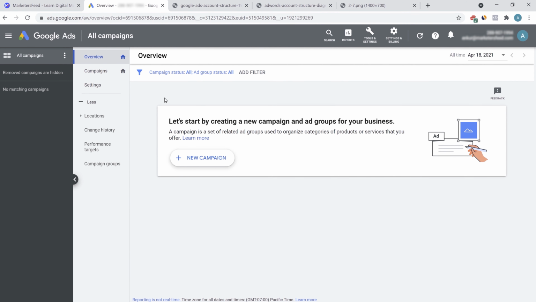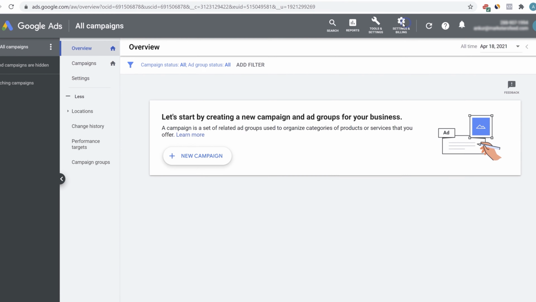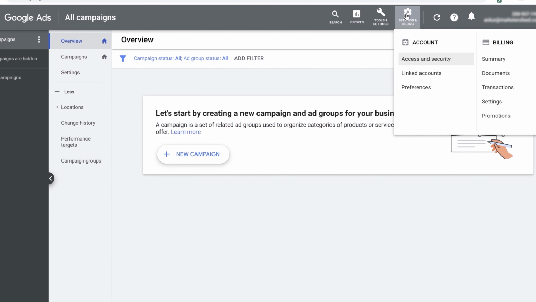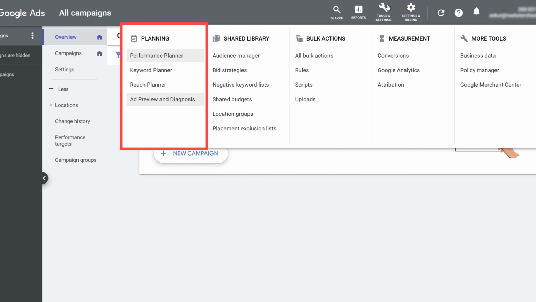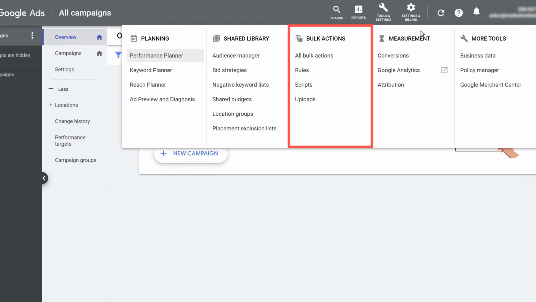This might be overwhelming for all the people who are just starting out with Google Ads, but don't be overwhelmed. It's fairly easy to understand. So all your settings and billing will be under this particular area, the access and security, the billing, etc., all the information. Now this is a very important area, tools and setting. Here you will find all the planning, all the shared library, the bulk actions, the measurement, and more tools.